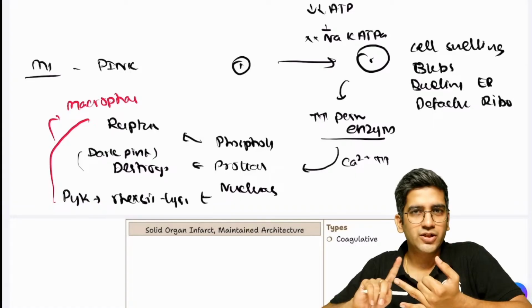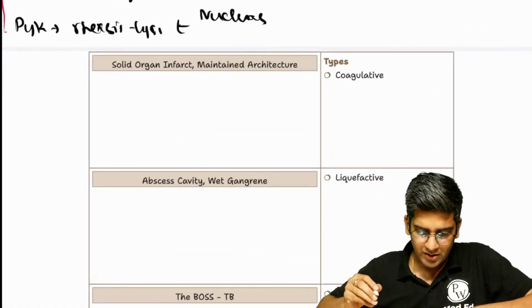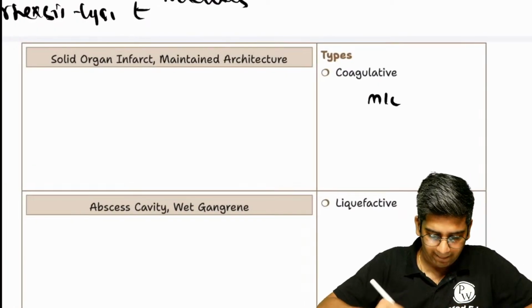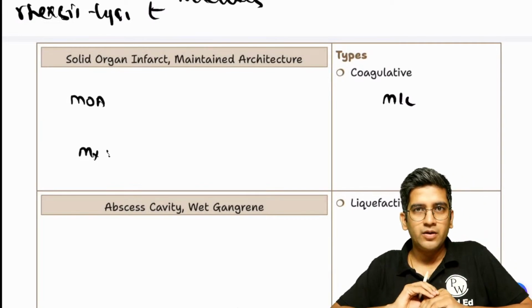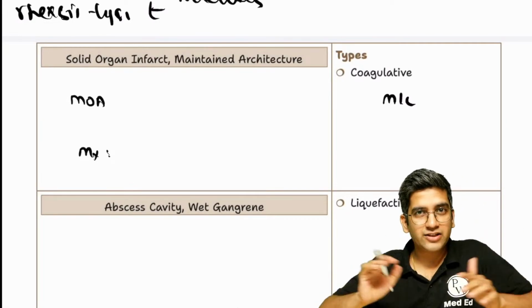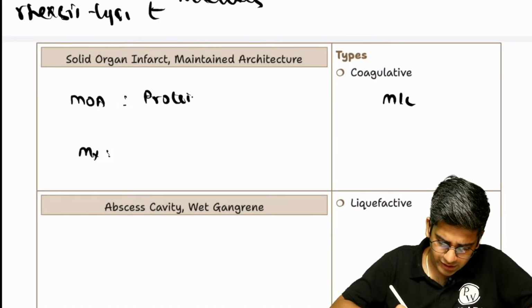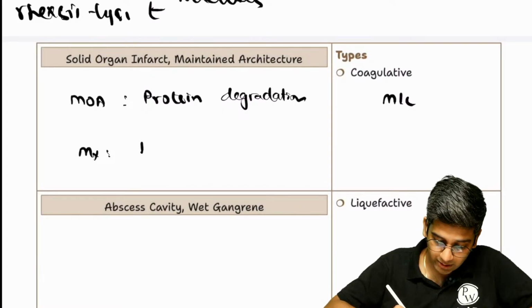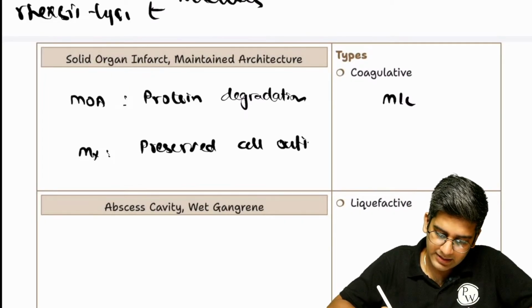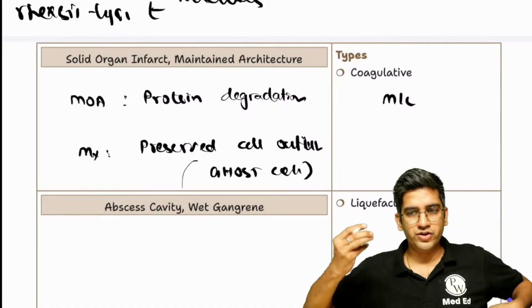Perfect. Caseous, coagulative, liquefactive, fat, fibrinoid, right? That's all. Coagulative is the most common type. Two things: what is the mechanism of action, and one microscopic feature here. Will there be a preserved cell membrane and cell architecture, or a destroyed cell architecture in coagulative? Mechanism of action is protein degradation. That is the primary mechanism here. And here you'll have a preserved outline, a preserved cell outline, and that's what we call a ghost cell. You'll have a ghost-like morphology.